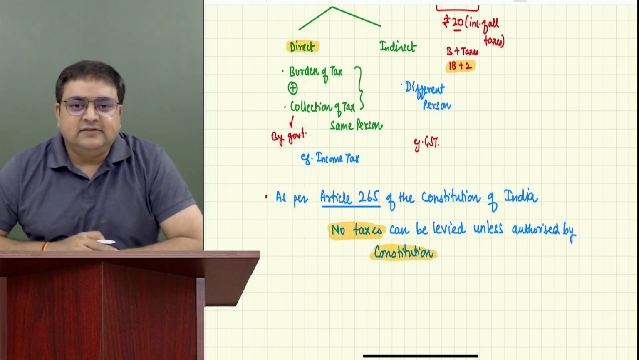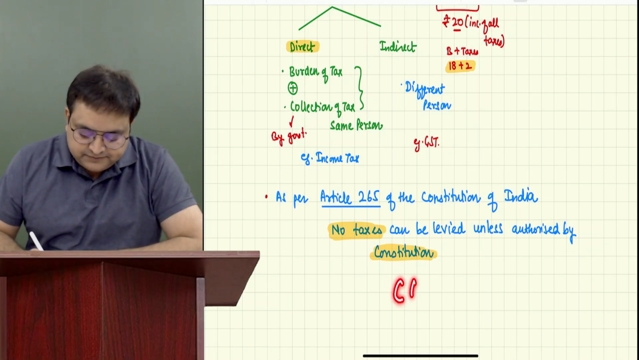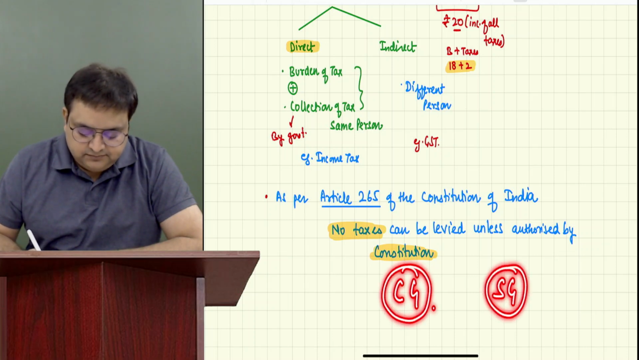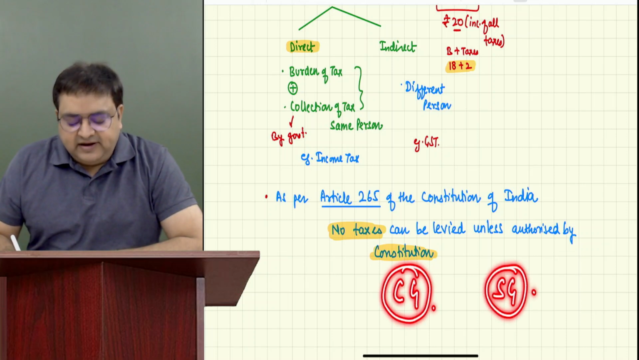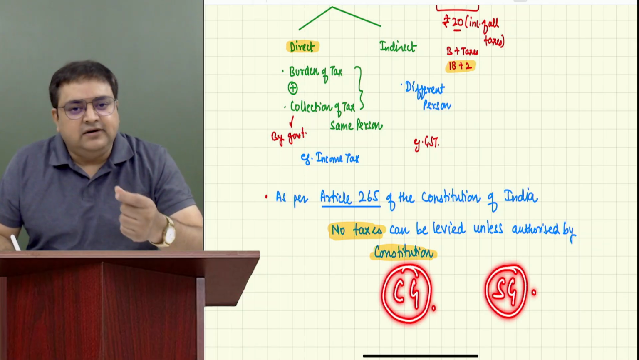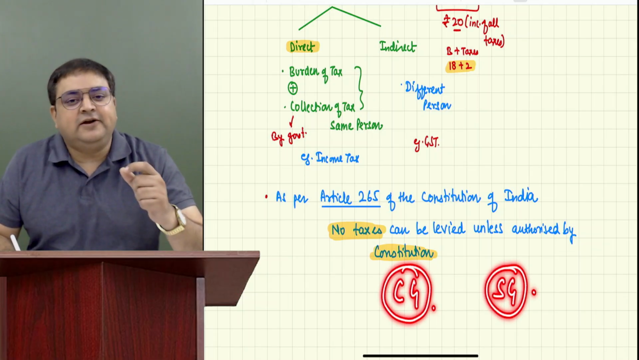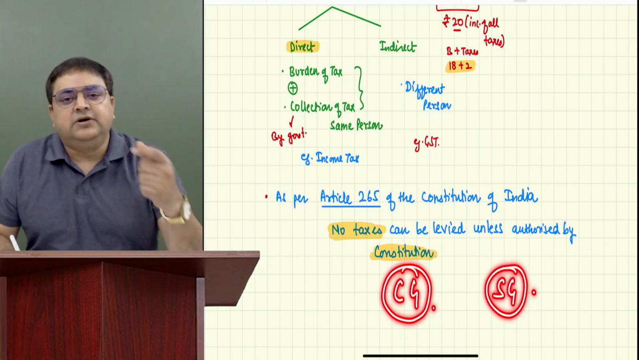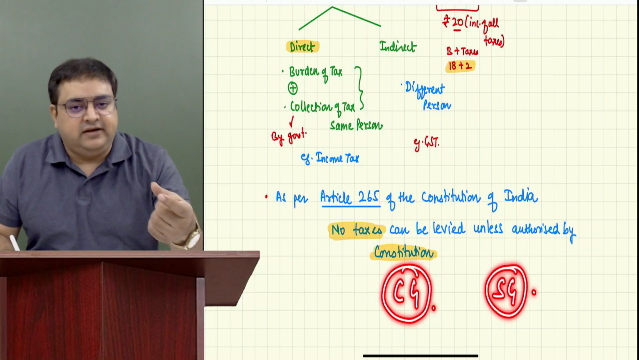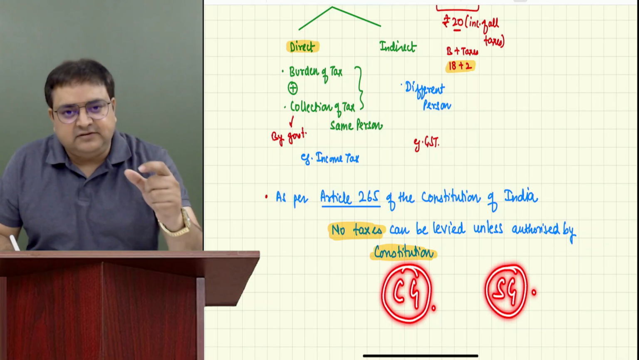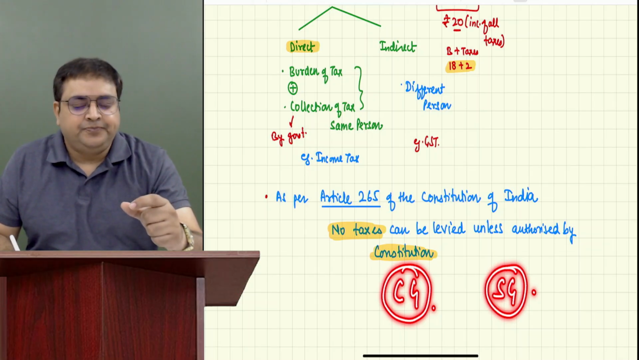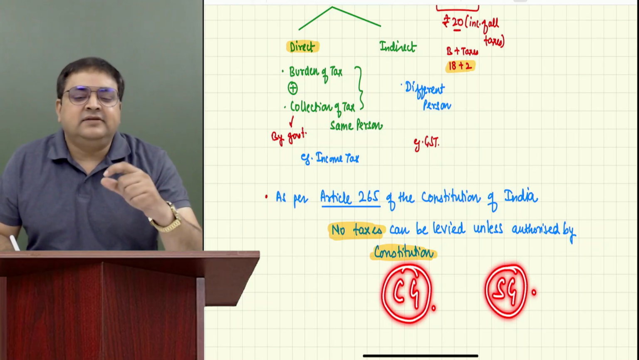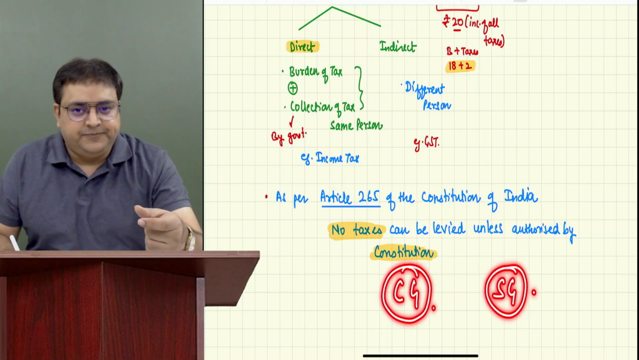There are some taxes which are levied by central government. There are some taxes which are levied by state government. The taxes which are levied by state government are with respect to a particular state. Let's say, for example, Tamil Nadu government is levying a tax. So it is specific to Tamil Nadu state. Let's say Maharashtra government is levying a tax, then it is specific to Maharashtra state.